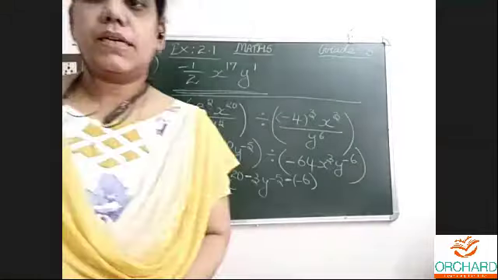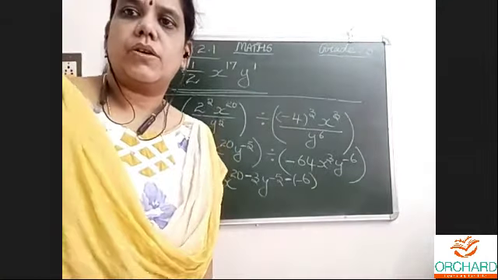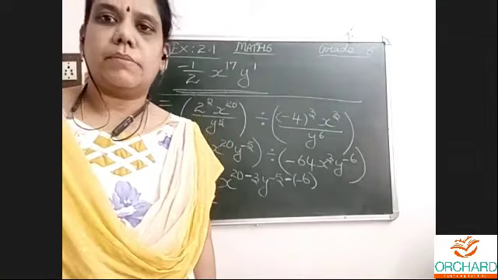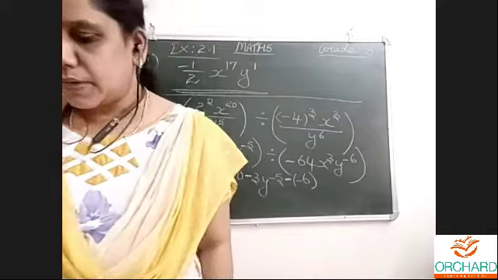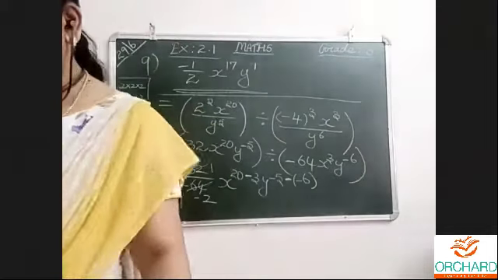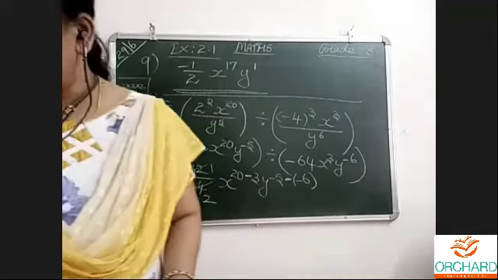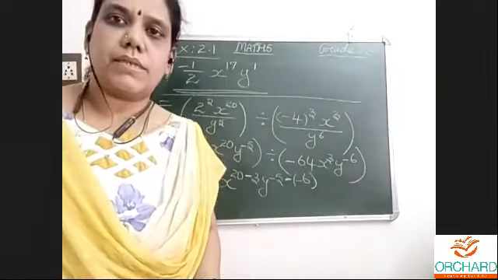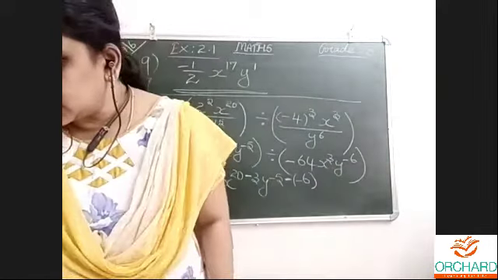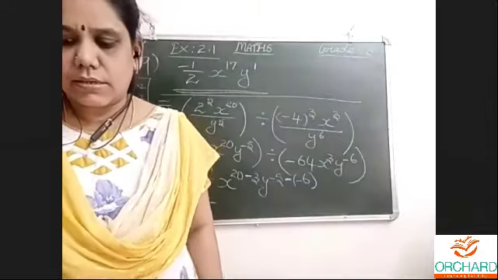We are in our first chapter, Knowing Our Numbers. We are in our exercise 1.3. In 1.3, we completed the word problems exercise yesterday. Second question, we completed the Shanti question.